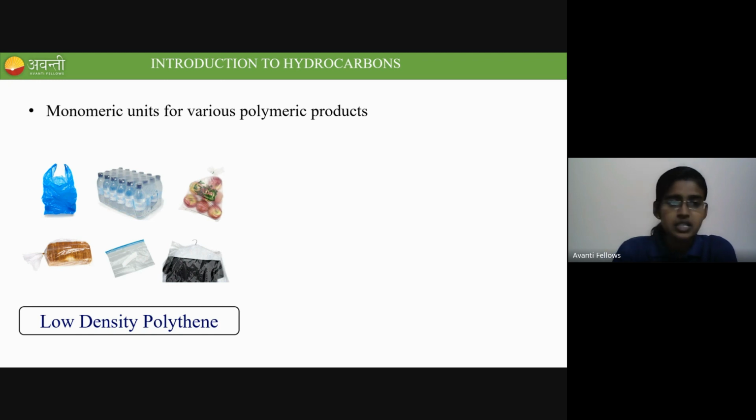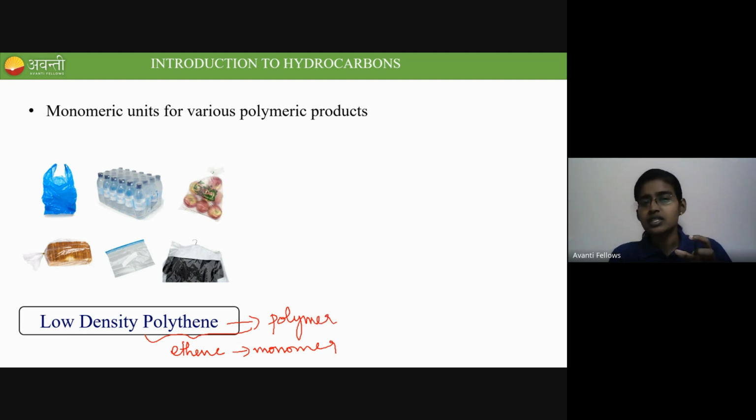So how do we get polythene? Polythene is formed from a molecule called ethene. Ethene is a monomer, whereas polythene is a polymer. This ethene monomer is nothing but a hydrocarbon. The formula for ethene is C2H4. It is a carbon and hydrogen containing compound, which is a hydrocarbon. Those monomeric units form the polymeric products like polythene bags, plastic bottles, polythene covers, etc.